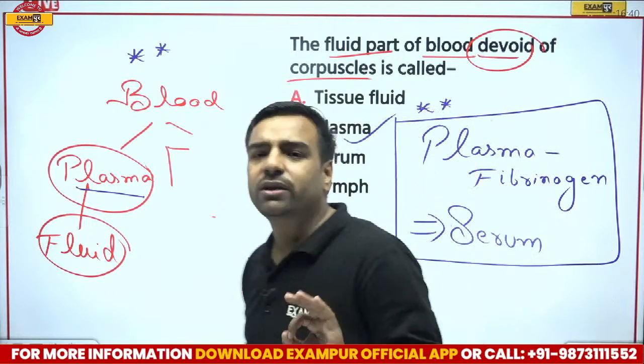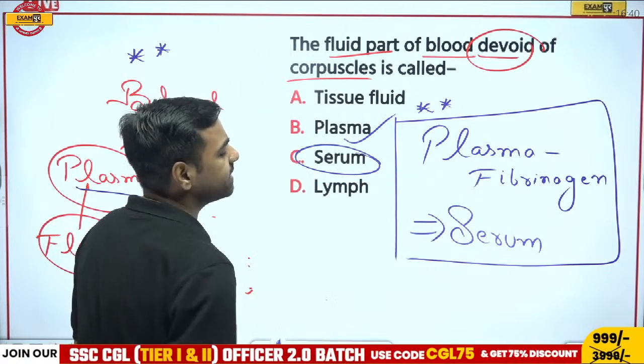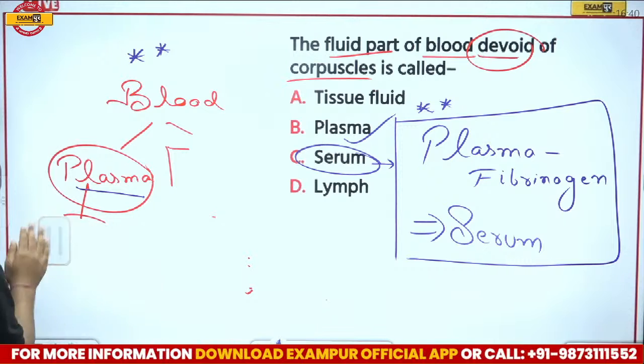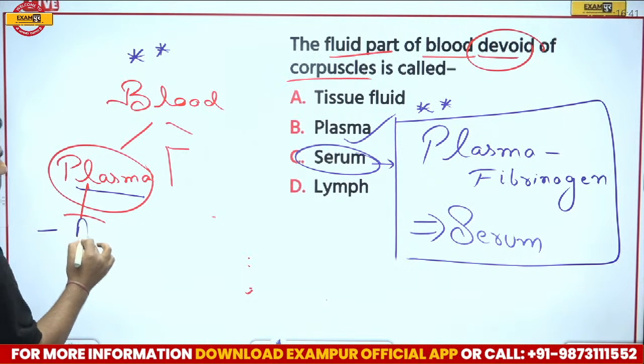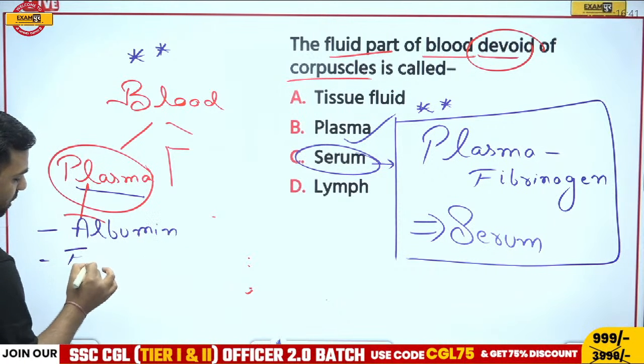But one more thing is, in the examination it is asked, if I talk about serum, what is this? So for serum, what we will do is, if I talk about plasma, we have several things over here. What all things do we have? We have albumin, that is a protein. We have fibrinogen.